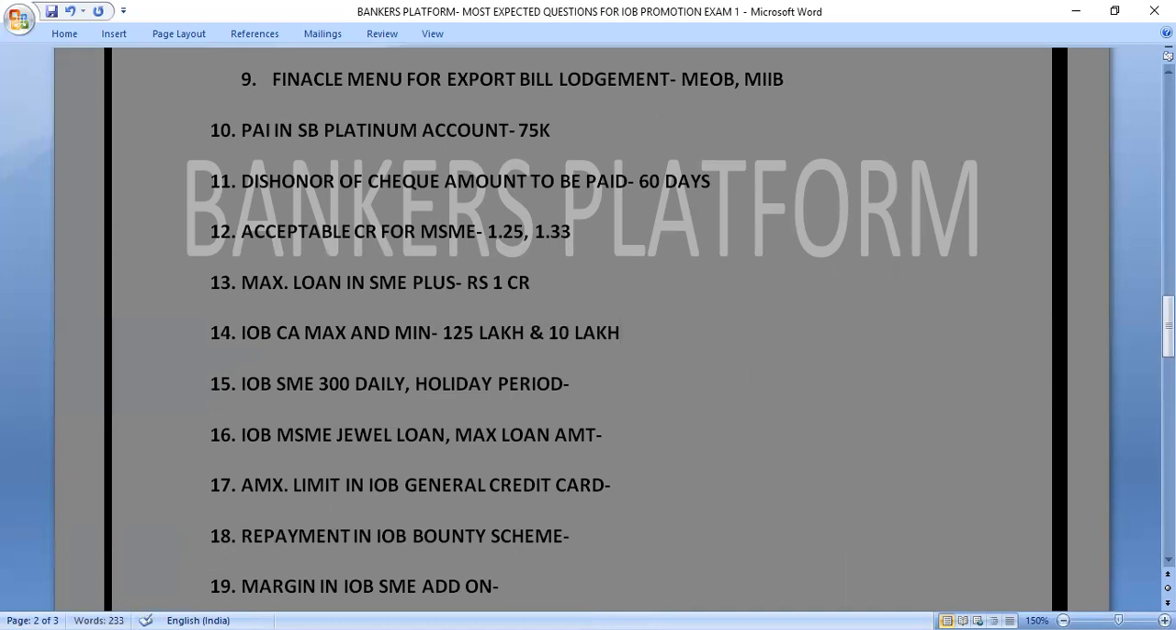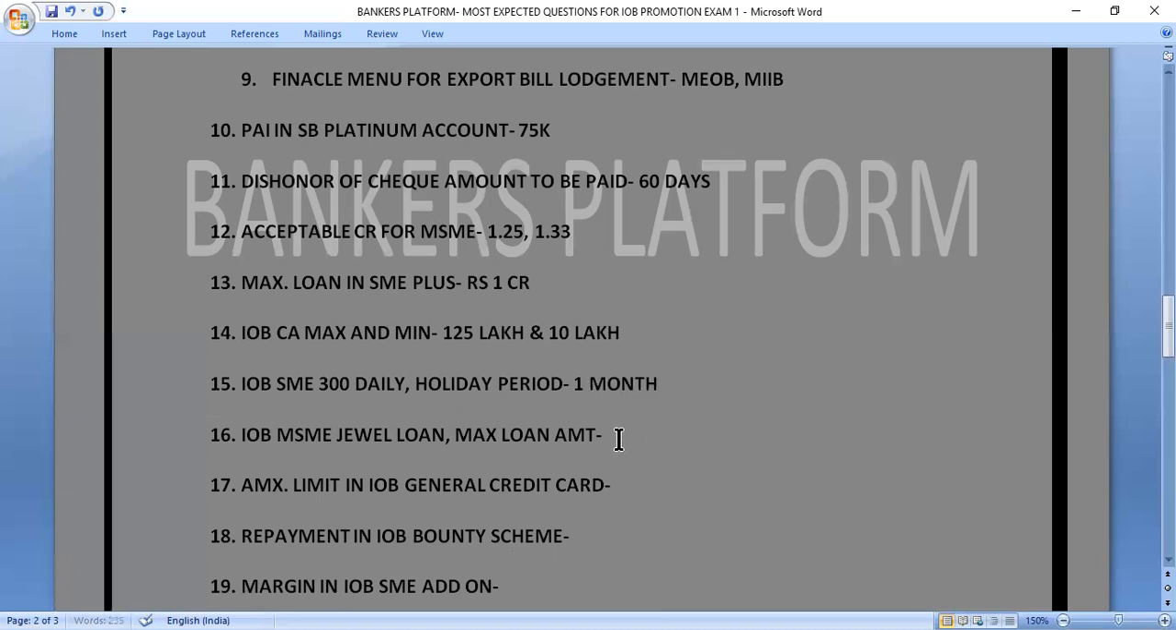So let's move to next question. In IOB SME 300 daily, what is the holiday period? If we are giving somebody the loan under the scheme of IOB SME 300 daily, so what will be the holiday period for that? So the correct answer is 1 month holiday period.